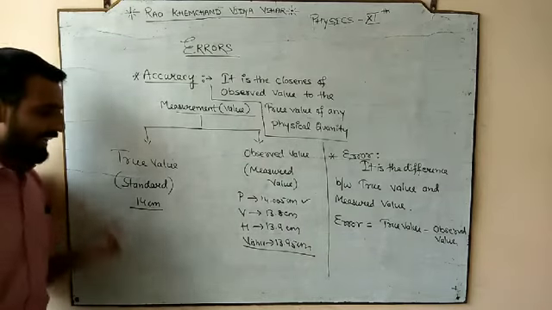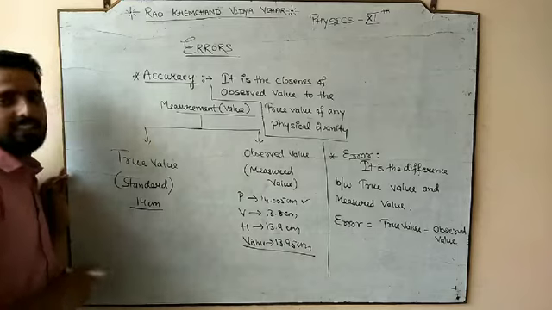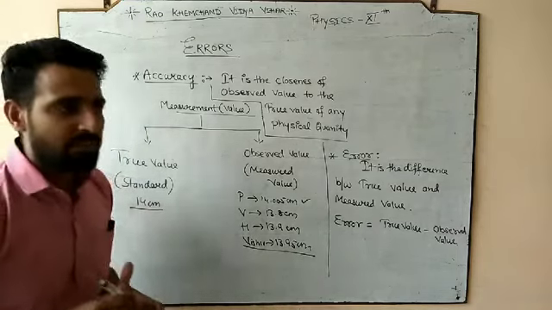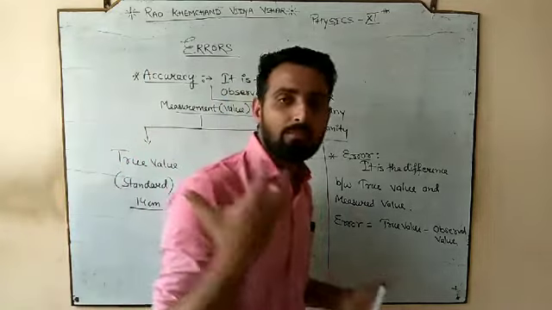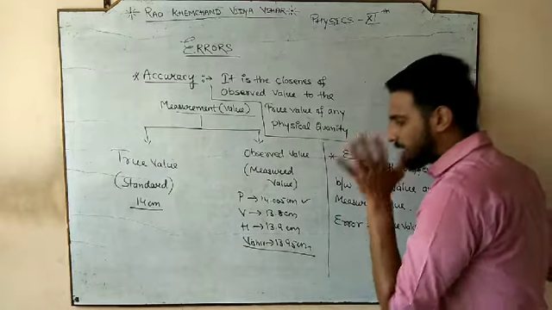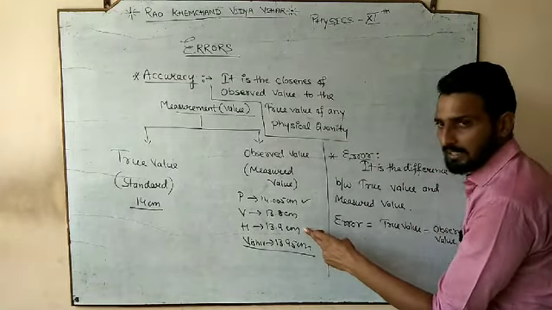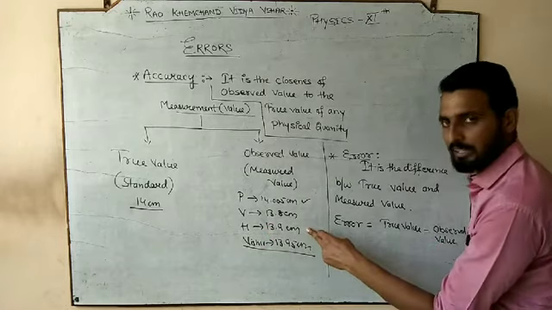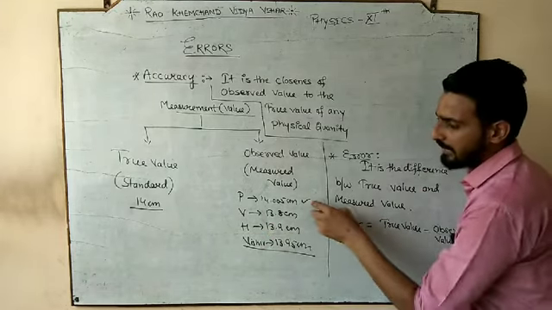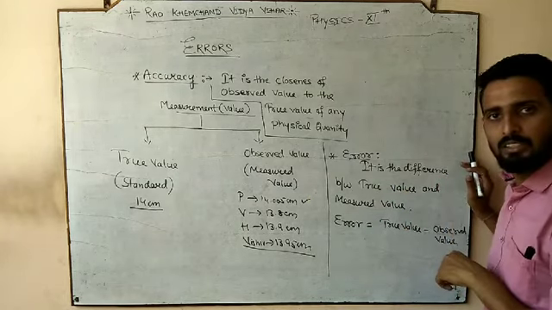But it does not mean, as I have given you the example, that the measured value is always greater or less than the true value. Sometimes it is greater and sometimes it is less. But error represents, in Hindi, गलती, how much mistake you made in measuring it. So if Hardik has a value of 13.9, its error is 0.1, and in Preeti the error is 0.005 or something.